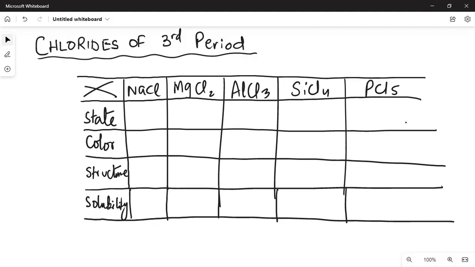So again, we expect you to know most of these states. NaCl, magnesium chloride, aluminum chloride, these are solid. इसको हम इस तरह एक दफा solid लिख के arrow लगा दें till AlCl3. SiCl4 and PCl5 are liquid.